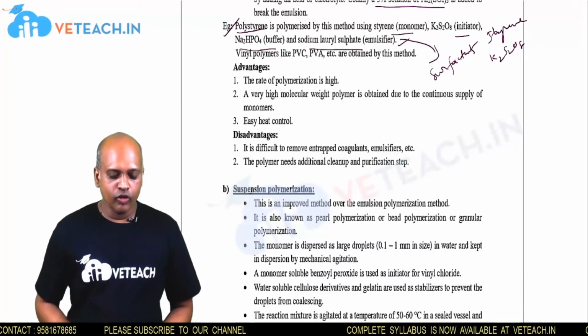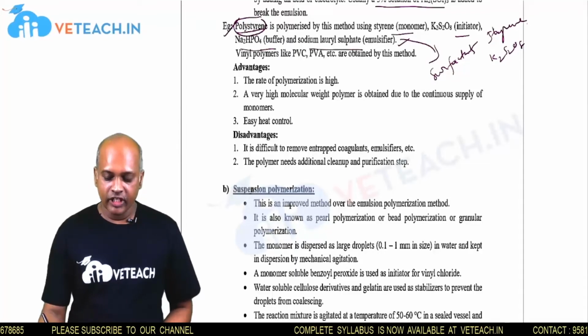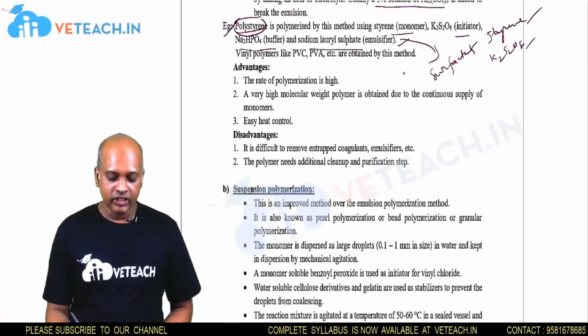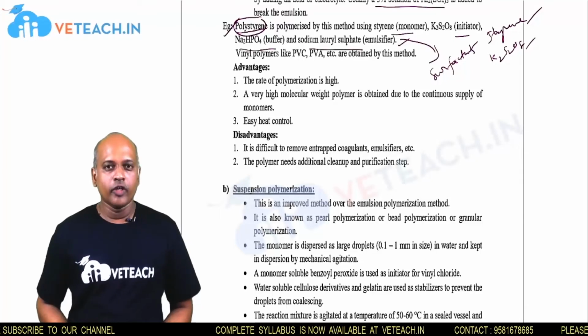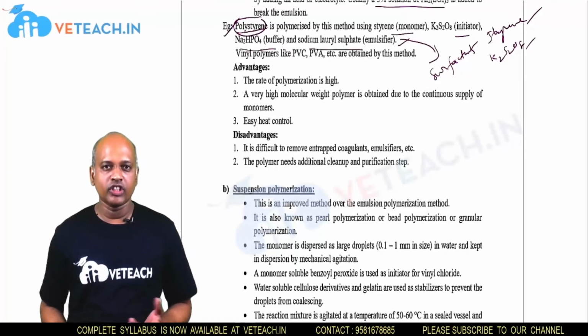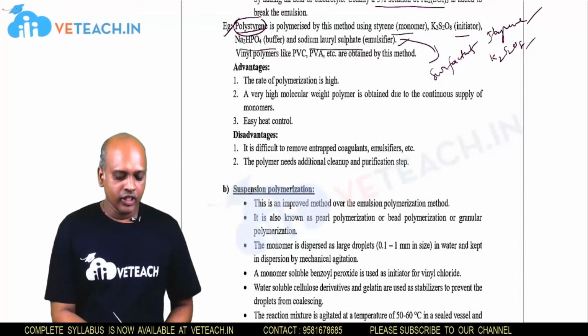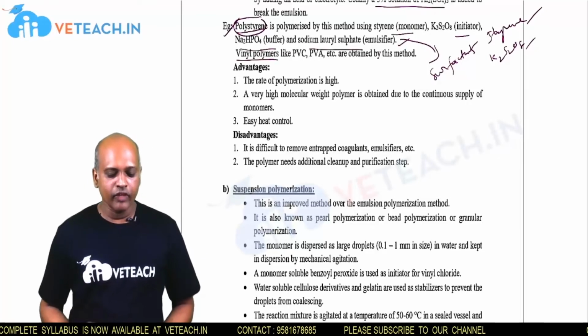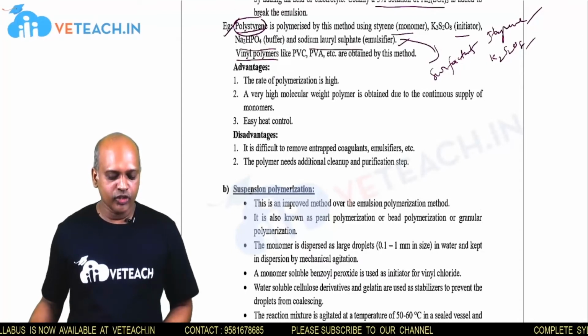So this is the formation of the polymer from styrene, K2S2O8, surfactants like sodium lauryl sulfate, and, to maintain the pH value, buffers can be used. The buffer used in this process is Na2HPO4, that means disodium hydrogen phosphate. Next examples: vinyl chlorides or vinyl polymers can also be formed in this polymerization process.